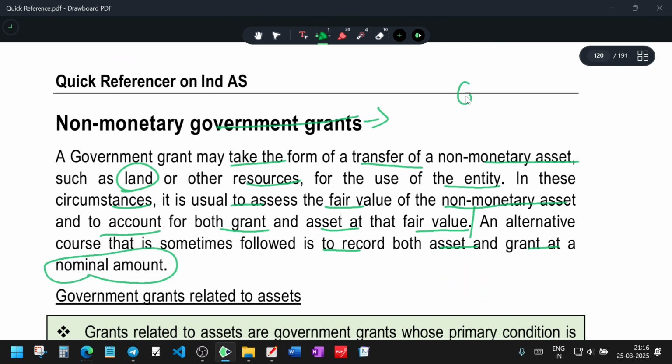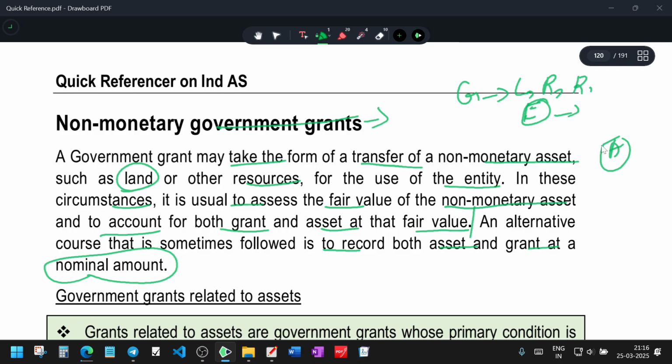Sometimes the government may give you land, sometimes raw material, sometimes other resources. They may give you electricity at a subsidized rate, and many other things are possible. The material amount, the non-monetary amount. Electricity is a unit, and electricity is an asset, okay? They can provide it if possible.